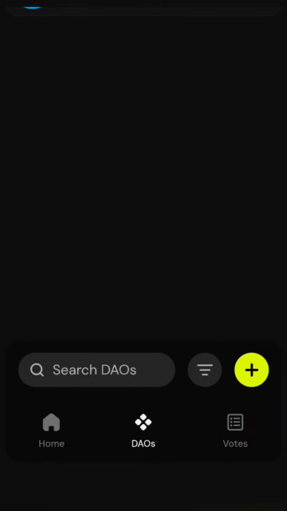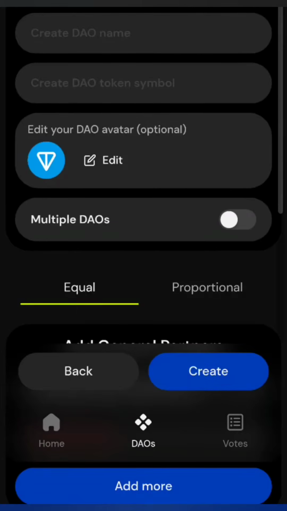And so in order to be one of those who are going to receive the airdrop, you should come to the DAO section, and you have two options. One is transferring your old DAO here. It needs about 3 or 4 TON, or creating a new DAO here. Again, it needs a few TON tokens. So for registering a new DAO or transferring, you choose transfer, and for registering a new DAO, you click on plus,